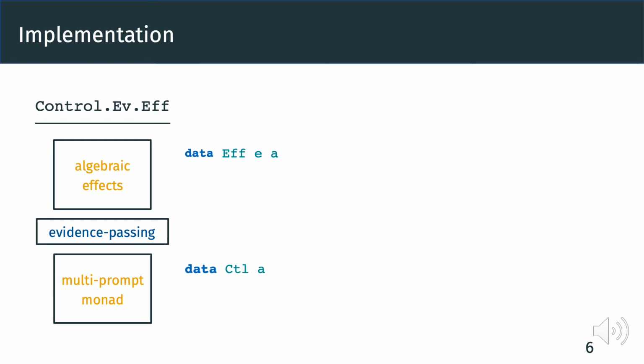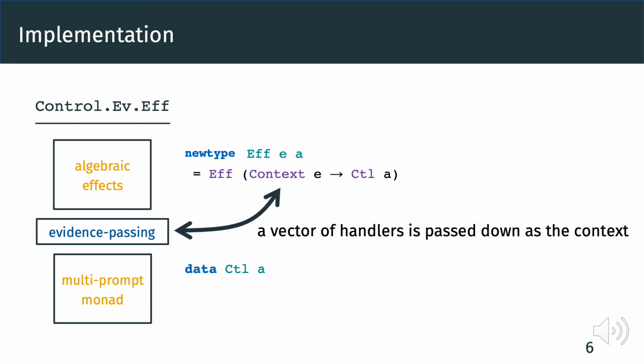Then, what exactly is the evidence passing? It turns out that the definition of F is, instead of a data type, a newtype declaration. That is, F is isomorphic to the function type from context to control. And this context represents exactly the process of evidence passing, where a vector of handlers is passed down as the context.